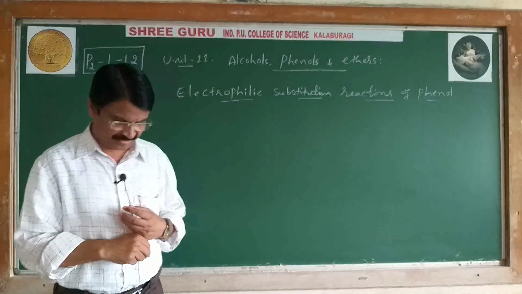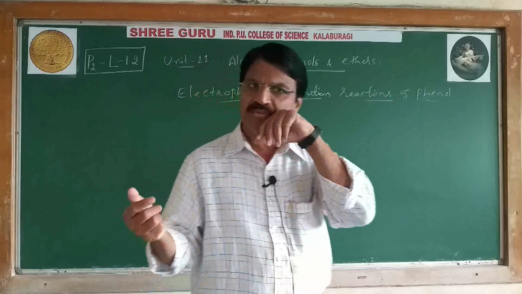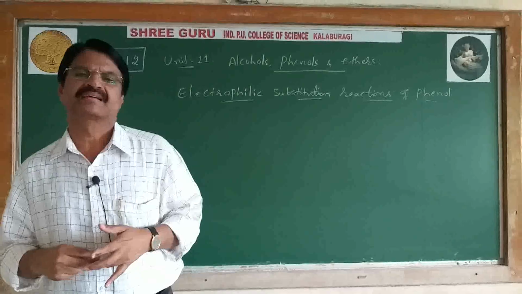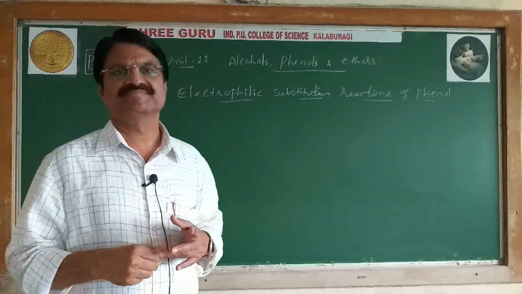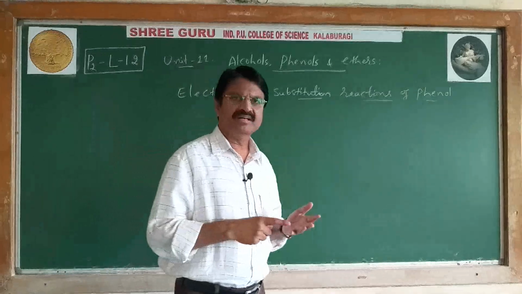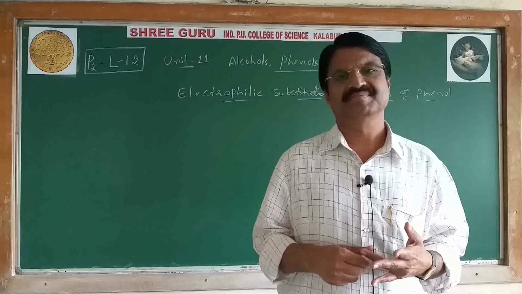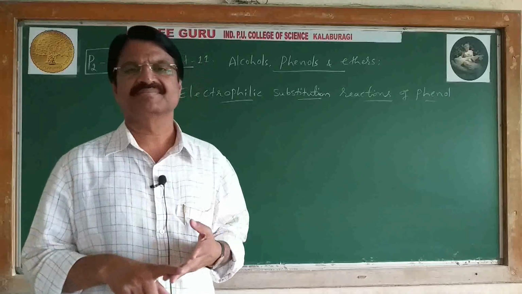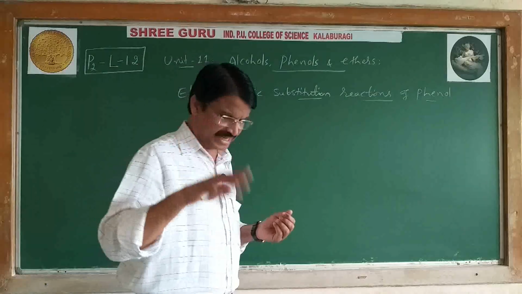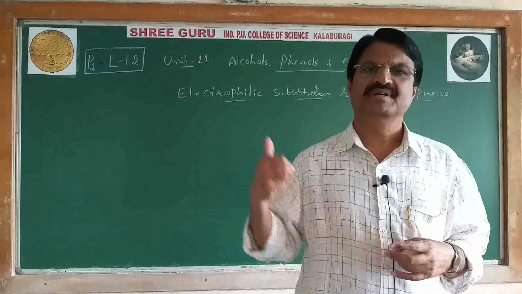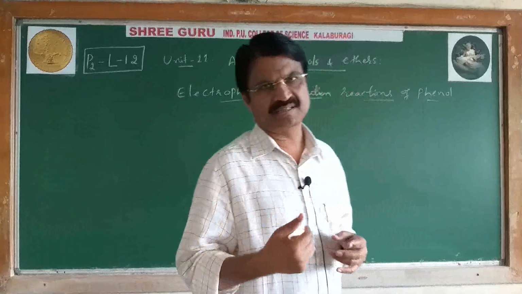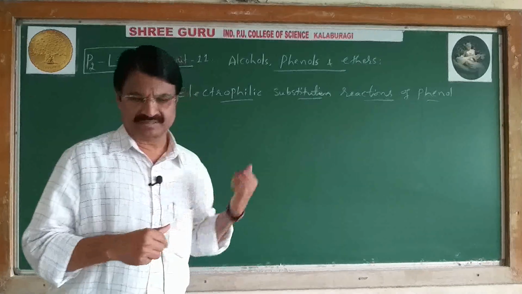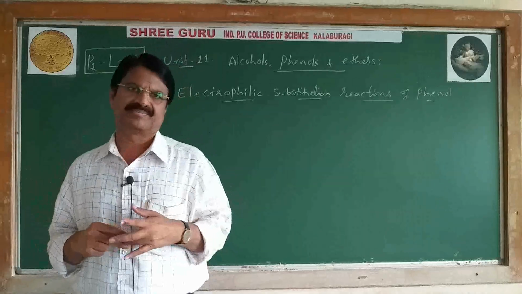We are studying phenol: preparations, and properties like physical and chemical properties. In chemical properties, a few reactions are acetylation or acylation, benzoylation, then reduction using zinc dust, and oxidation. Four reactions I explained, and the acidity of phenol. Why phenol is said to be acidic, not an acid, all points are covered. Next in the topic is electrophilic substitution reactions.